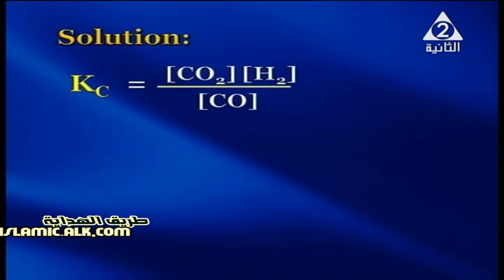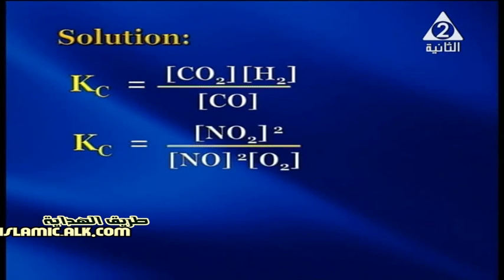Here, my dear students, is the solution. Kc for the first equation equals the concentration of carbon dioxide times the concentration of hydrogen, which are the products, over the concentration of carbon monoxide. Water is not written as it is in the liquid state. And in the second equation, the concentration of nitrogen dioxide gas to the power 2, which is the coefficient in the balanced equation, over the concentration of nitric oxide to the power 2 and the concentration of oxygen.